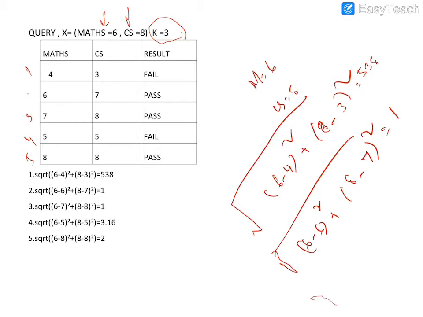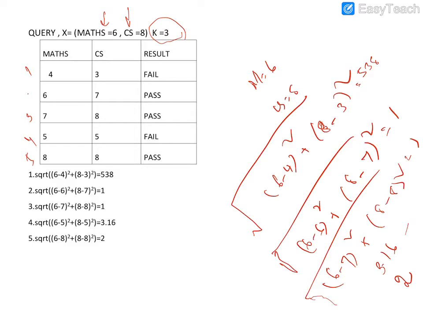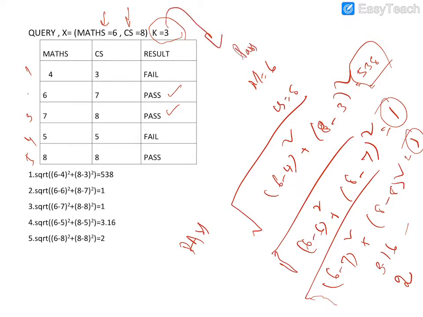And the third point: 6 minus 7 whole square plus 8 minus 8 whole square. This is also 1. The fourth point we got 3.16 and the fifth point we got 2. So the values are 1, 1, 2, 3.16 and 5.38. The maximum value is 5.38 and the minimum value is 1. How many ones? Two ones. That means the nearest distance is the second record and the third record. What is the class label of the second and third records? The class label is pass. So what is the prediction for our test record? The test record maybe belongs to the pass class.